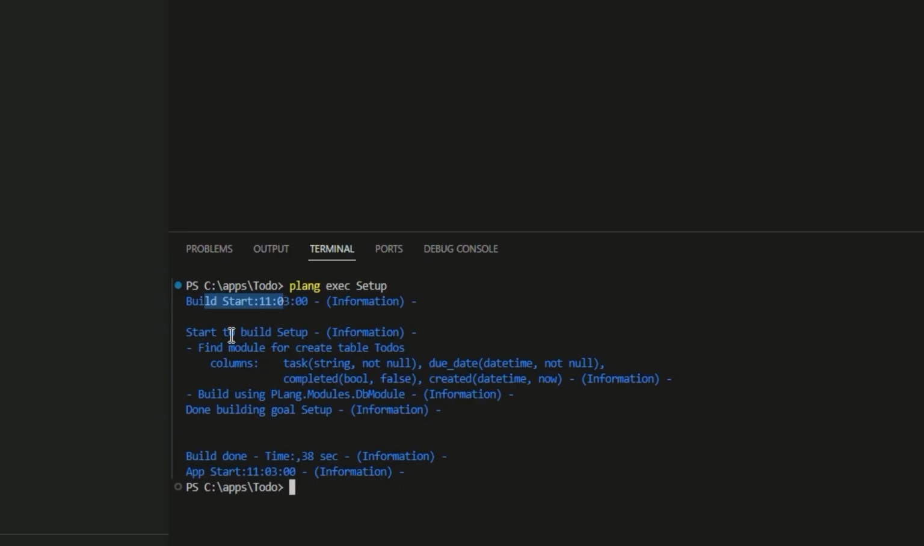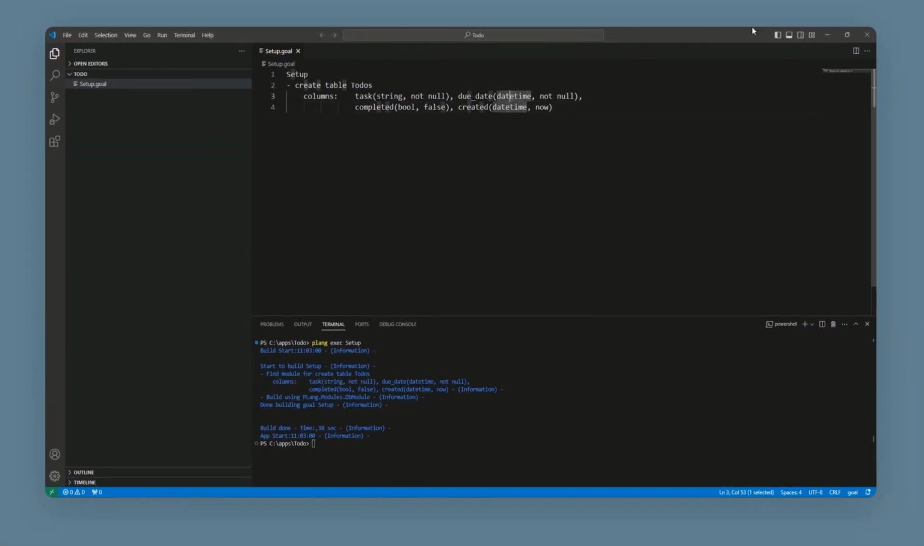In this case, the cost is actually 0, since I've built this code before and Plang tries to limit the number of requests by caching them, saving us a bit. We can see where the build starts, that it finds a module and builds your code using it. After the build is done, it starts the app and runs setup as instructed by us.